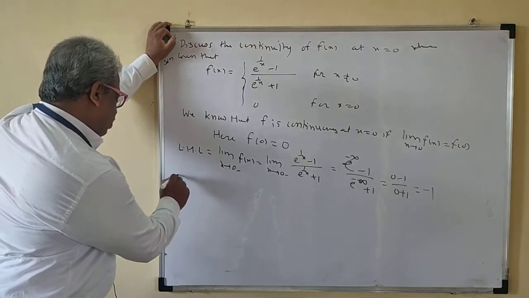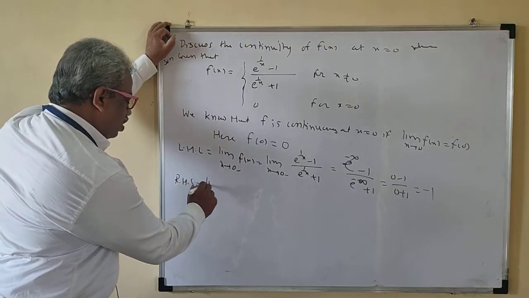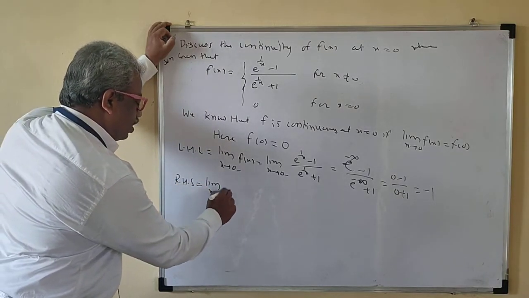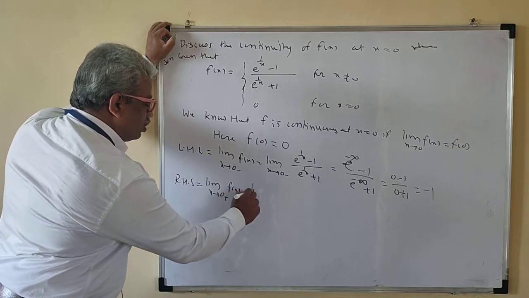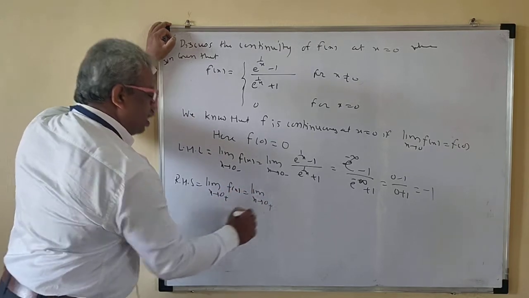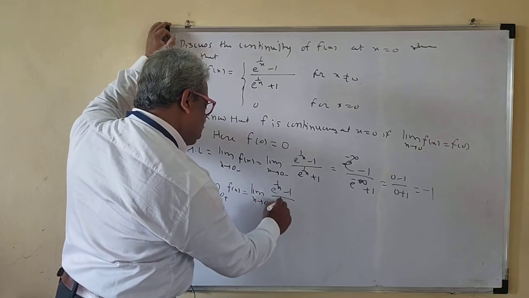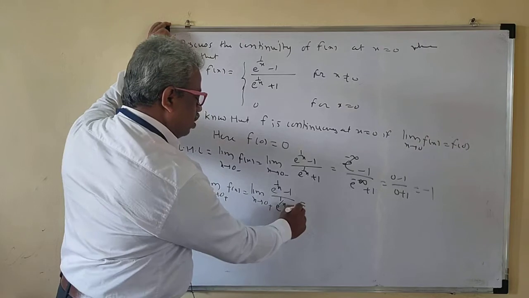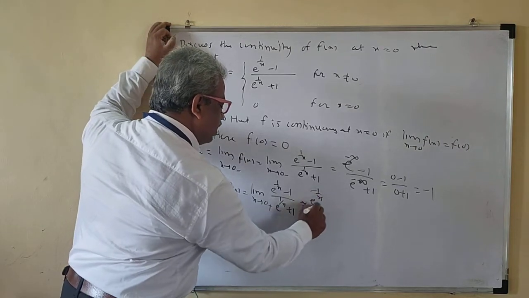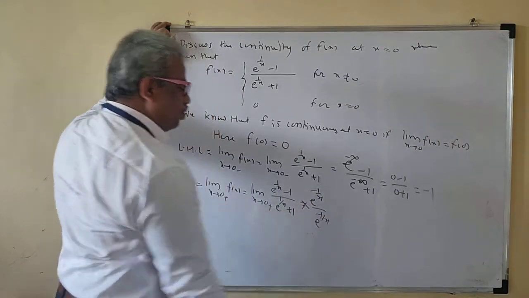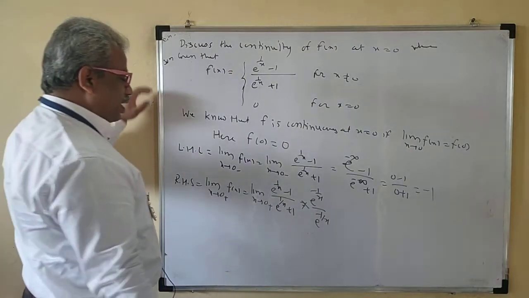So what happened to the right hand limit now? Right hand limit is limit x tends to 0 plus f of x, that is limit x tends to 0 plus e raised to 1 upon x minus 1 upon e raised to 1 upon x plus 1. So here I will divide and multiply by e raised to minus 1 by x as before. Okay. So what happened then?